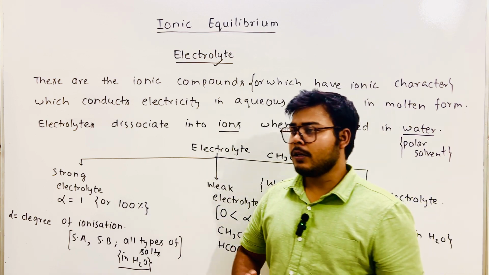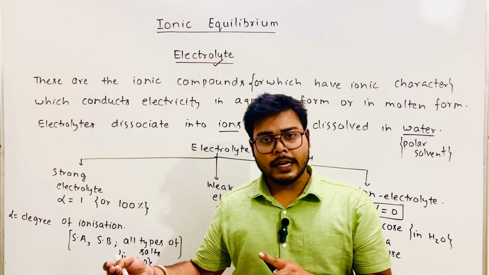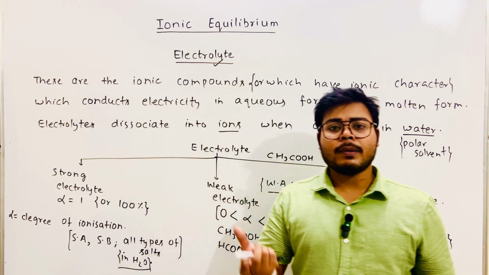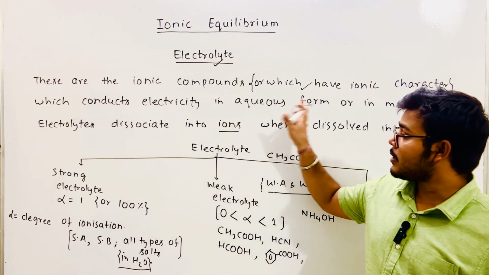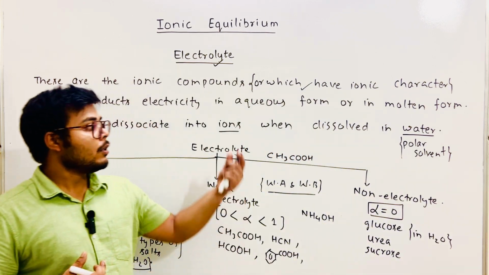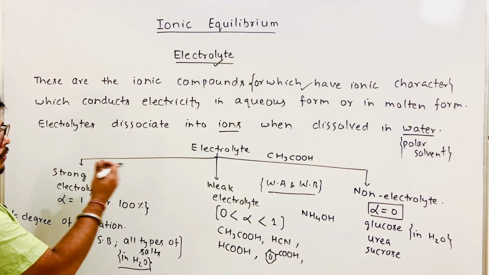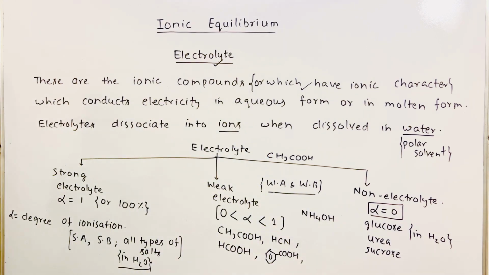Let me briefly summarize. In this chapter, we're going to talk about pH calculation, then the different types of indicators and solubility, right? And I started with electrolytes. What are electrolytes? The compounds which have ionic character, which conduct electricity in the molten state or in aqueous form, and they dissociate into ions when dissolved in water. So we have three types of electrolytes: strong electrolyte, weak electrolyte, and non-electrolyte. Right? You can take the screenshot. Now, shall I erase it?